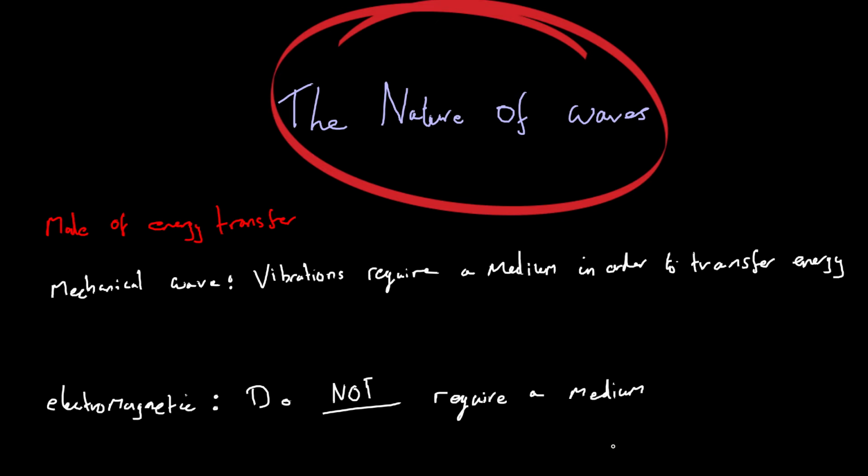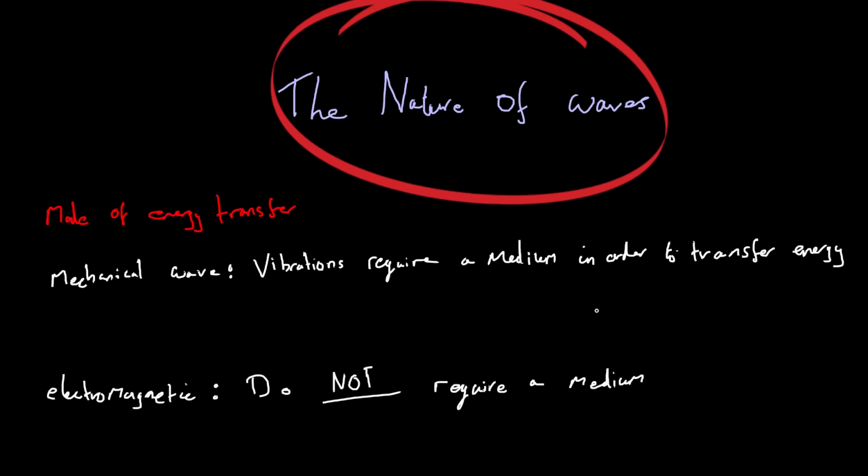The reason we can't hear explosions going off in space, because that would probably deafen all of us and kill us, is because there are vacuums in the way, and that means there is no medium to carry the sound. Sound is a mechanical wave, and so it needs a medium. However, light can reach us from the sun because it is an electromagnetic wave. It does not need a medium, and it will travel through a vacuum. And that is the difference between the two. So these two distinctions tell you about how the waves travel.